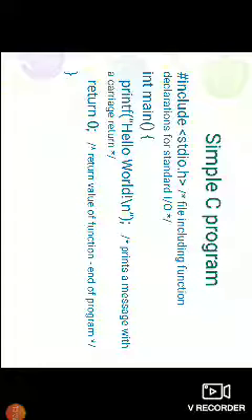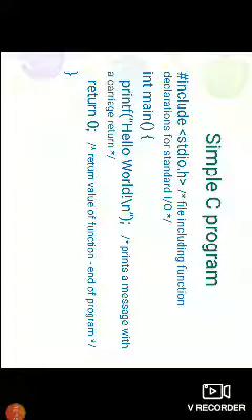In the first statement, #include is a preprocessor directive. That means we are including a file called stdio.h. It is a header file. stdio means standard input output.